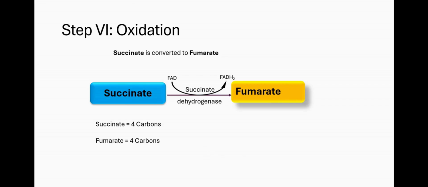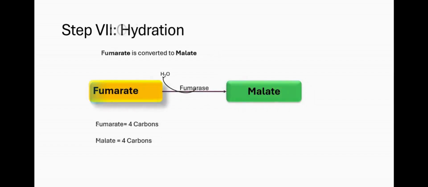But here it is not just rearrangement of bonds. There is actually a dehydrogenase that occurs. So it's not an isomerization reaction. It's an oxidation reaction. And the next one, fumarate is converted to malate through a hydration. Hydration, in basic terms, you're drinking water. So in this reaction, water is also entering to make this malate.